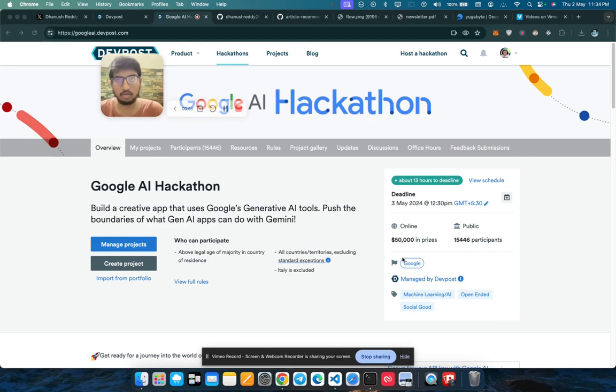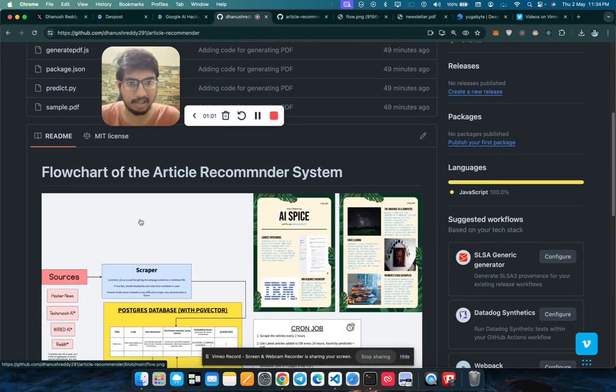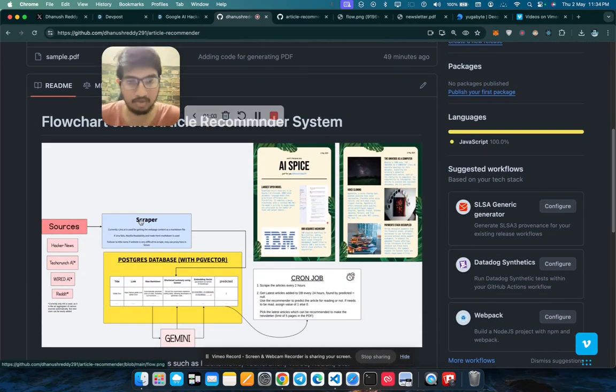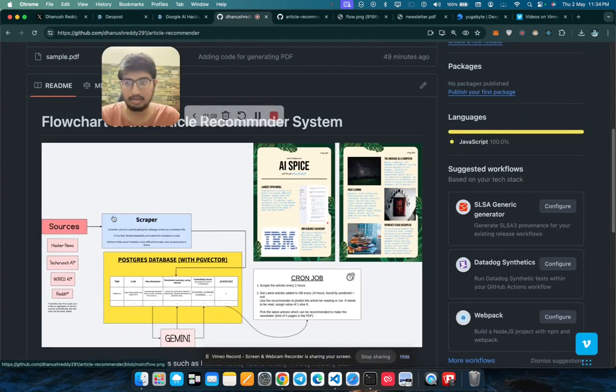My thought process for this recommender system is clearly mentioned in my GitHub repo, and even the source code and everything is given here. Currently we have a sources field, which is basically a list of websites that our scraper will use. These are the sources we need to get the articles from. This can be any website you can think of.